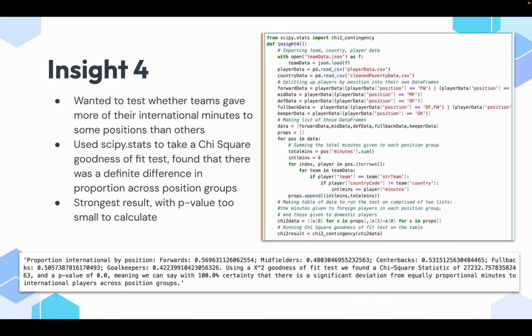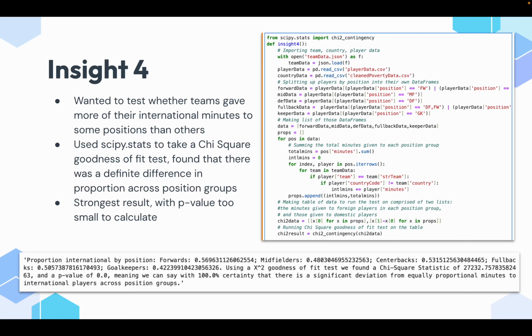I learned and used Seaborn to make the visualization of the two distributions, which, as you can see here, shows that the two distributions follow almost the same exact pattern, just with a greater volume of players on the international side at the position of forward. Now, I was interested by this discrepancy in the number of players at the position of forward, and so I